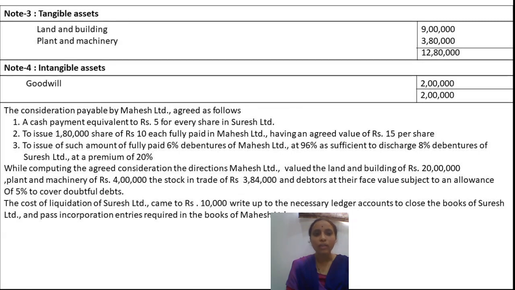While computing agreed consideration, the directors of Mahesh Limited valued the land and building at 20 lakhs, plant and machinery at 4 lakh, stock in trade at 3 lakh 84,000, and debtors at their face value subject to an allowance of 5% to cover doubtful debts.